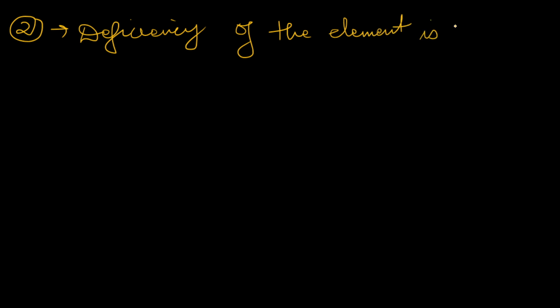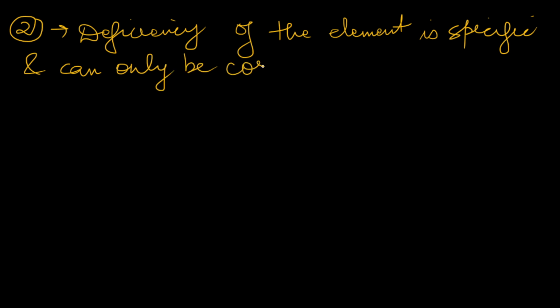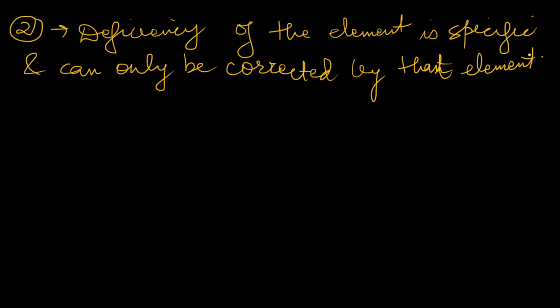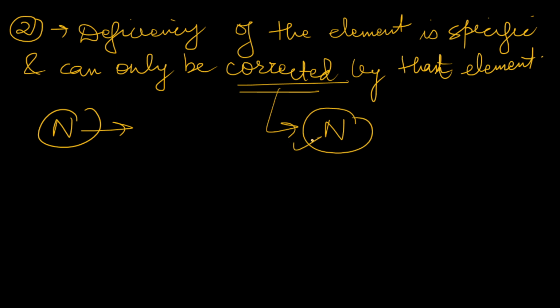Element is specific and can only be corrected by that element. So what does it mean? Suppose we all know that nitrogen is an essential element. So if the plant is suffering from nitrogen deficiency, the correction of that deficiency can be done by nitrogen only.